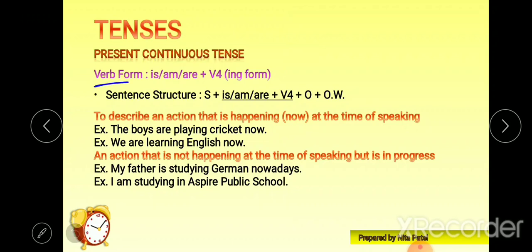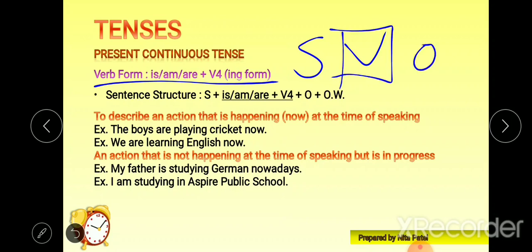Okay, the verb form is is/am/are plus V4. V4 means the ing form of the verb, right? So is/am/are plus V4, this is the verb form. Now the sentence structure of this present continuous tense: as I told you, the SVO pattern is there. Now we have to focus on the verb only. So here the verb form in present continuous tense is is/am/are plus V4. The same thing I have written here, which I have even underlined. Otherwise the pattern is SVO, right?